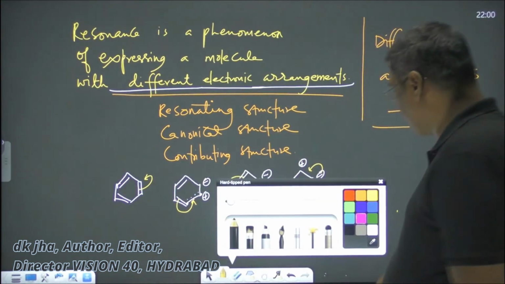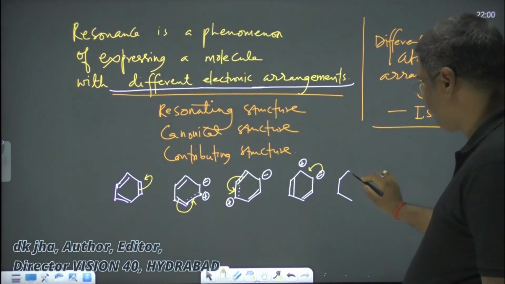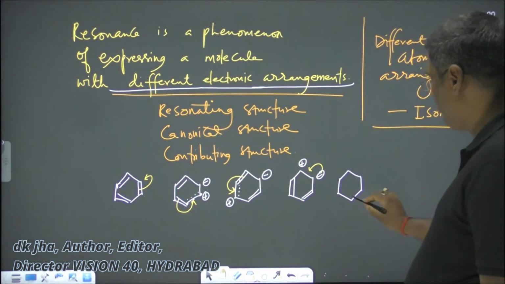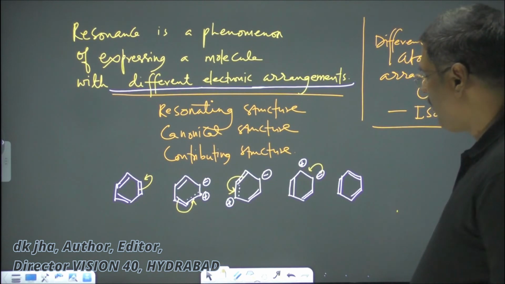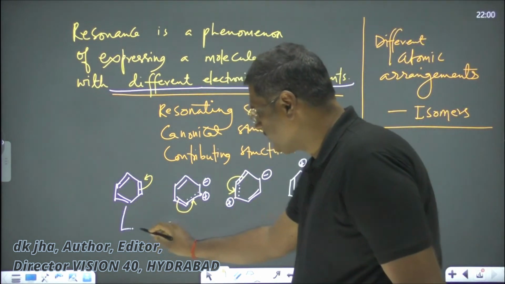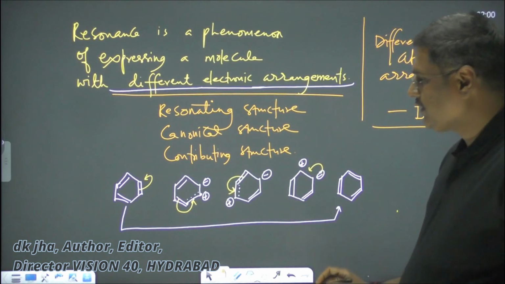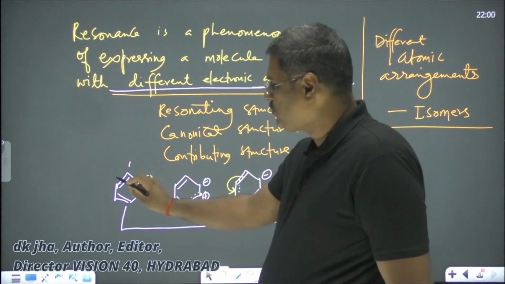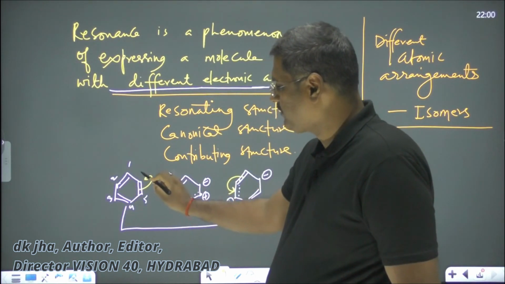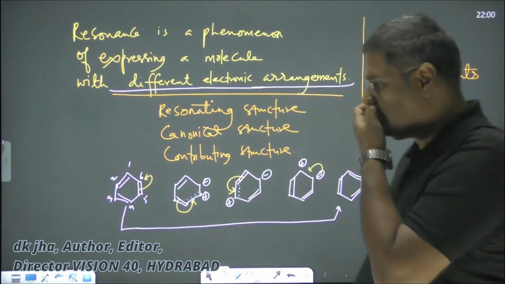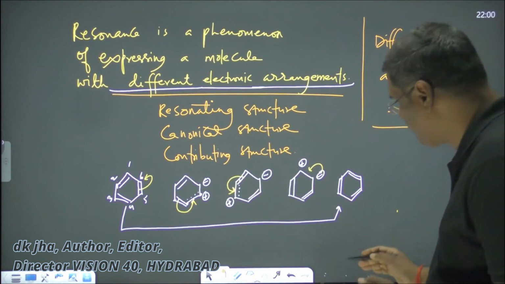And as a result of this, what do you write? You write here, there a double bond, here a double bond. I'm now trying to see this structure in this one. You observe that if you mark here, this is 1, this one 2, this one 3, this one 4, this one 5, this one 6. In between 1 and 2 double bond, in between 3 and 4 double bond, in between 5 and 6.